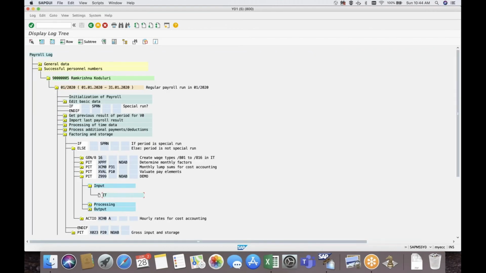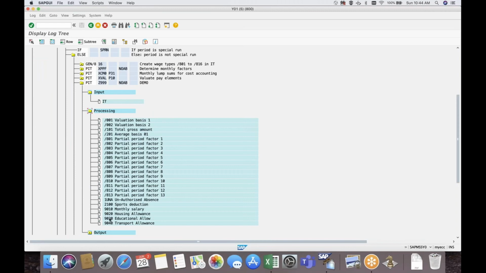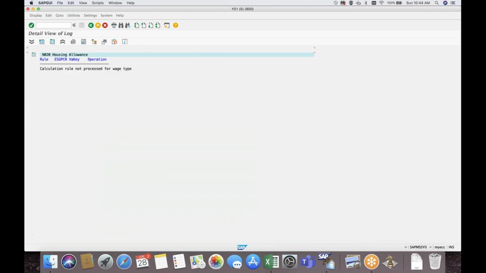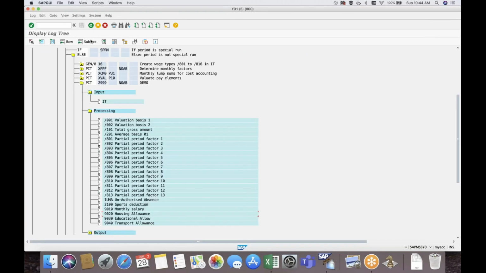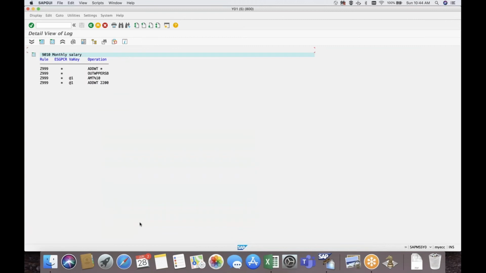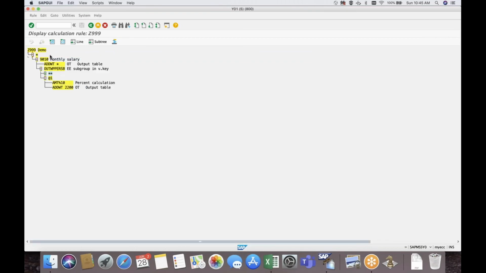Now I want to calculate. If you click on any of the other waste types, the rule will not get processed, because we have written the rule only for 9010. If you see here, this is the rule. How did it get checked? It checks ADDWT, the very first one. It is checking the employee group, because the employee subgroup is @1, so it is taking 10%. You can see how the rule got processed by double-clicking; the yellow part will be the rule, how it went. So it checked here that the employee group is this, and it is taking it. If the employee subgroup is a different one, it will go here and read further.